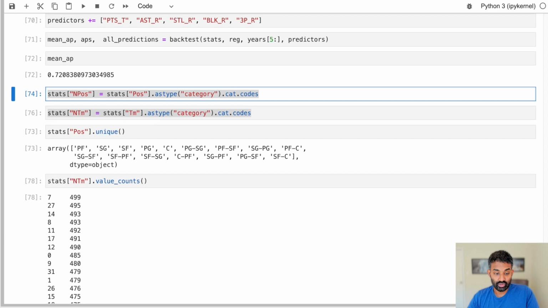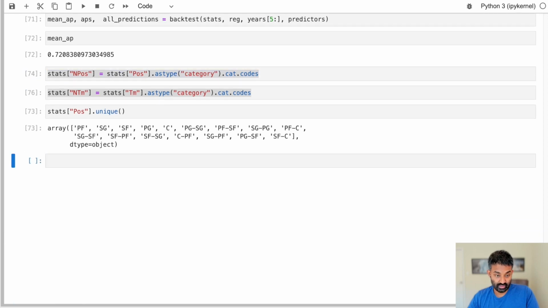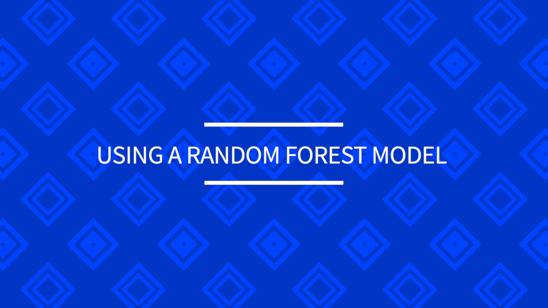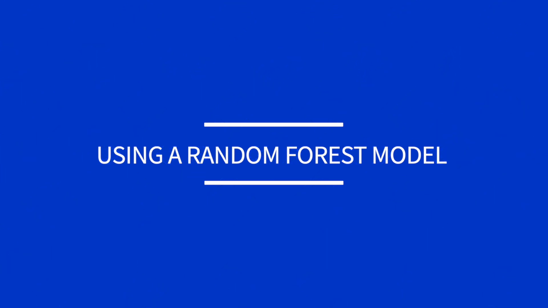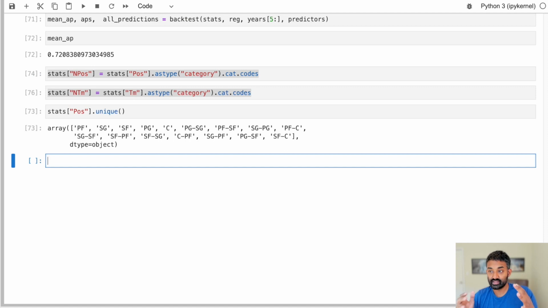And the type of algorithm we'll use is a random forest. So a random forest creates a series of decision trees and averages the predictions from those trees. So we can also import that from sklearn, which is amazing.